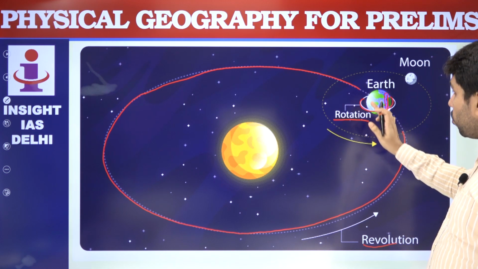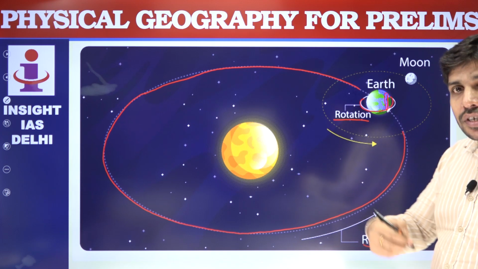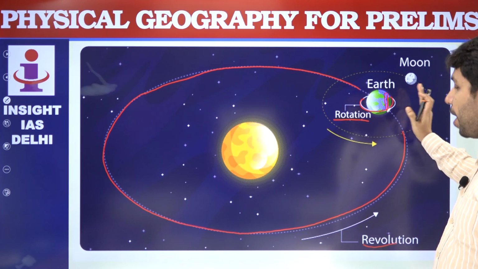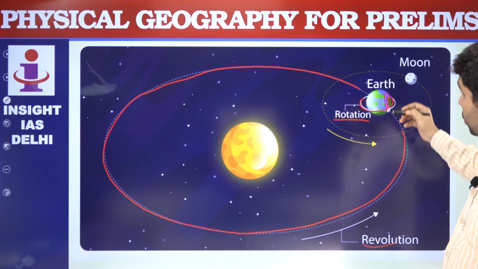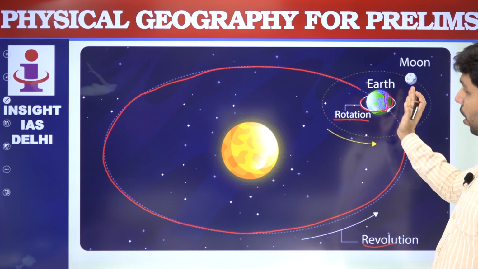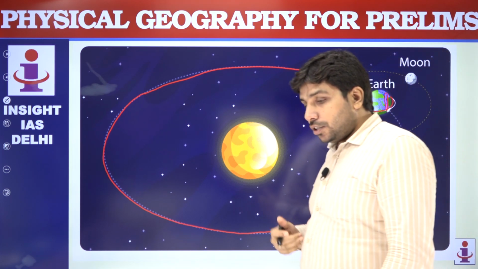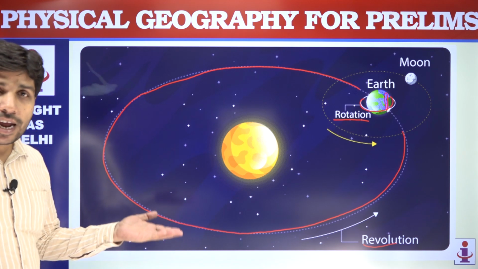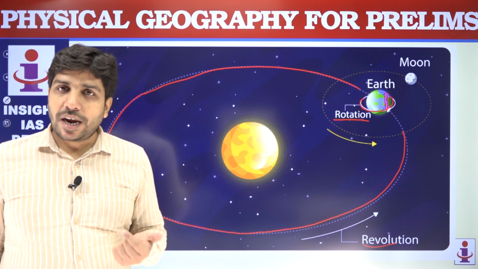But this stage is not constant. Earth will be rotating on its axis. So the part of Earth which is currently facing the Sun, after 12 hours will become the backside where there will be no sunlight, and the part which is at this moment not facing the Sun will come in front of the Sun. जिधर उजाला हो गया, that part will become daytime, and the part where there is no sunlight will become night time.